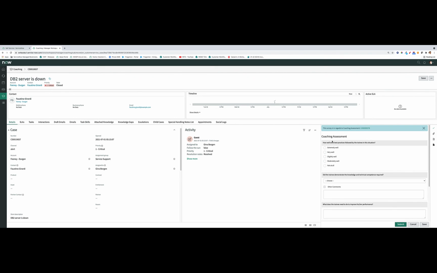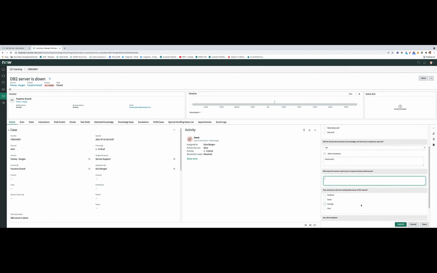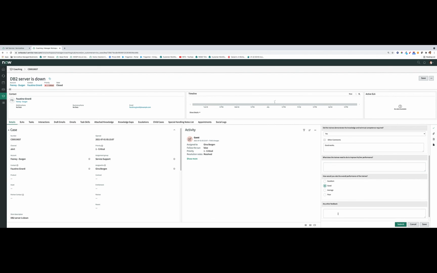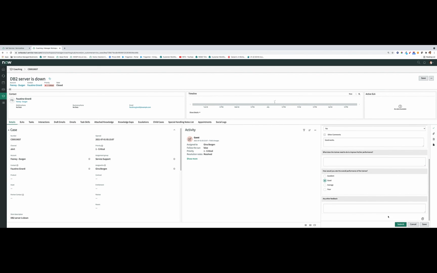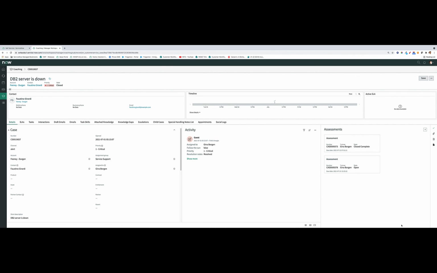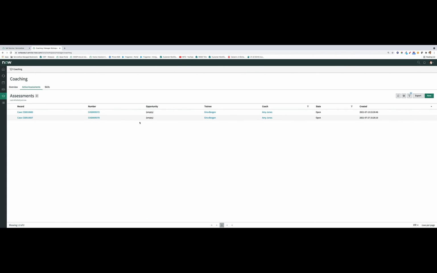The manager can actually complete the assessment. So the manager can say, hey, how well did the agent follow best practices? Slightly well. Did the agent demonstrate knowledge and technical skills? Yes. Did they advocate on behalf of the customer? Whatever the questions may be, they can go ahead and complete the assessment associated with that handling of that specific case. So I'm going to go ahead and submit that. And if life is good, we'll notice that under coaching, that assessment has been completed.